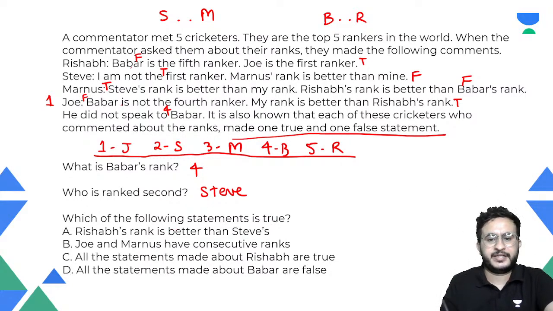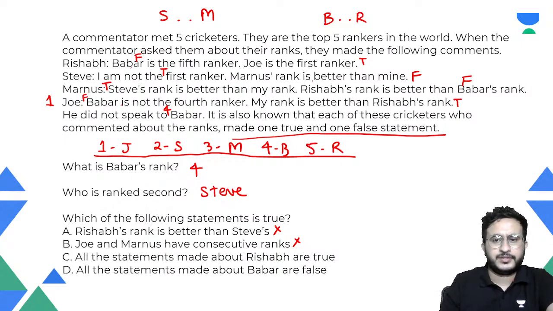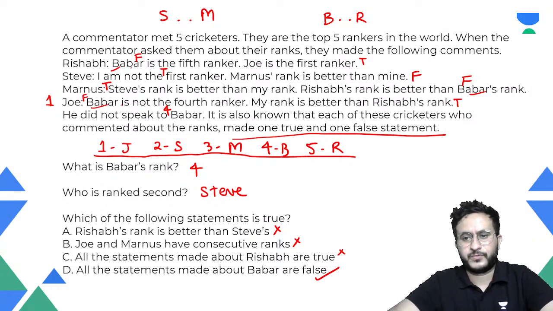Okay, Rishabh's rank is better than Steve's. So Rishabh's rank is 5, so that is false. Joe and Marnus have consecutive ranks. Joe and Marnus do not have consecutive ranks. All the statements made about Rishabh are true. ऋषभ के बारे में क्या statement है? Rishabh's rank statement is false, so that is made about Rishabh is false. One of them is false, so not all are true. All statements made about Babar are false. Babar के बारे में, so this is false statement. Then Babar's statement is false, right? So all statements about Babar are false. Okay, so yes, you got the right answers.